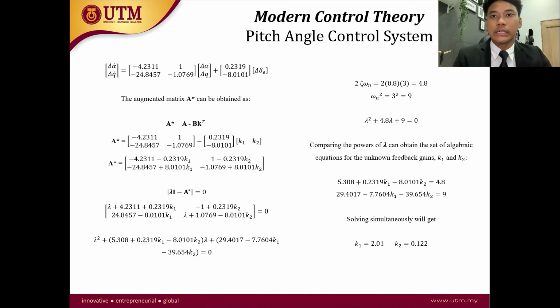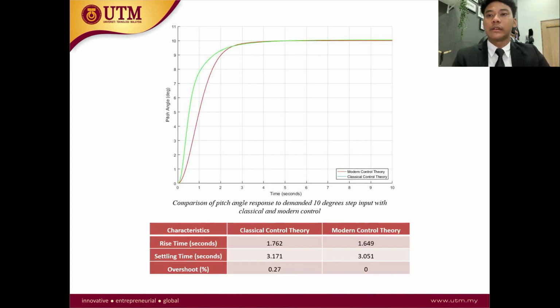So this is the equation, and these are all the steps on how to get the feedback gains K1 and K2, and then both responses from the classical control theory and modern control theory are plotted in the same graph. And as you can see, the modern control theory has better characteristics compared to the classical one.